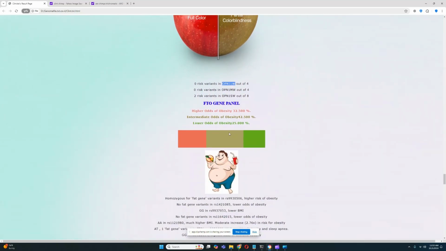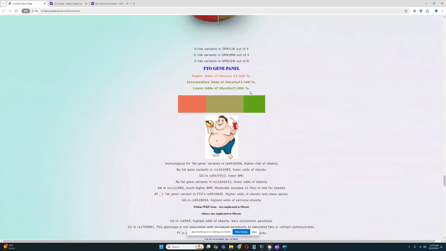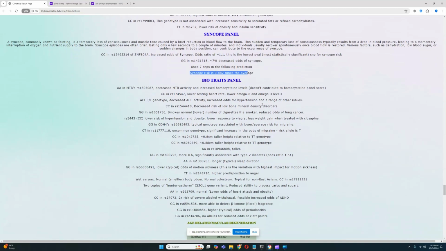For the FTO gene panel, he's predisposed to intermediate odds of obesity. Based on 1, 2, 3, 4, 5, 6, 7, 8, 9, 10 SNPs, he's predisposed to intermediate odds of obesity. And for the syncope panel, based on 7 SNPs, he's predisposed to lower odds of syncope.